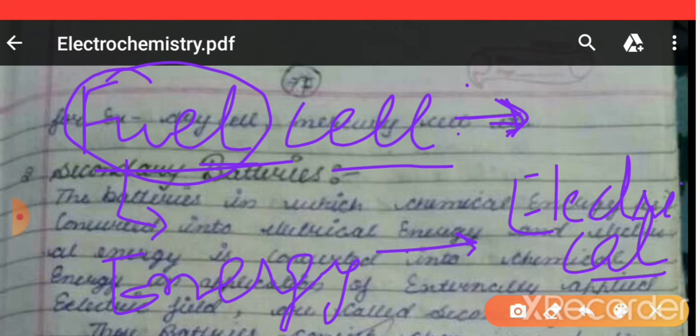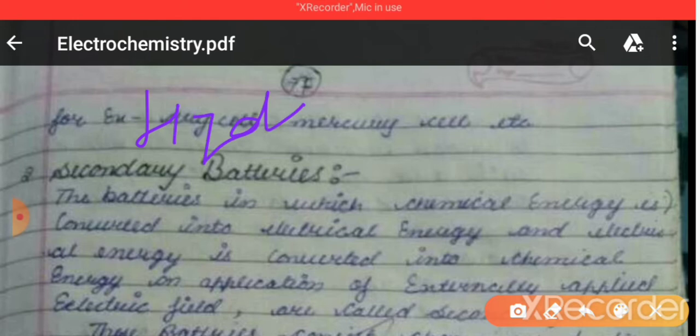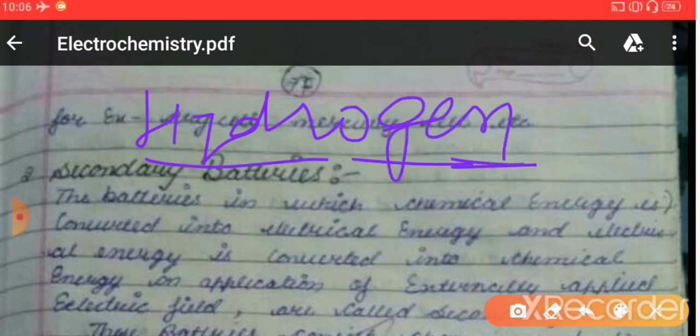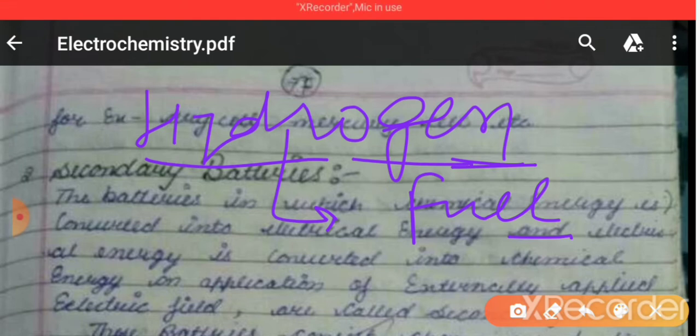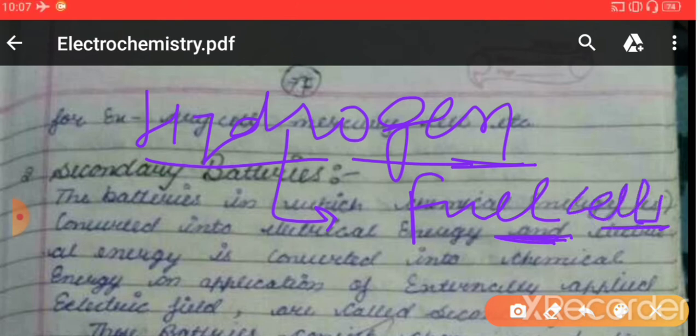We know that the most efficient fuel is hydrogen, because it has the maximum calorific value, right? And this hydrogen is used in fuel cells. You studied about the hydrogen economy in the 11th class, right? And this hydrogen will fulfil our future energy requirement, right? So hydrogen can be used in fuel cells, or the combustion of hydrogen releases energy. That energy is directly converted to electrical energy.